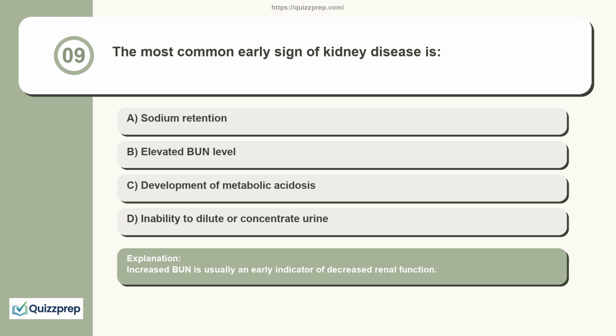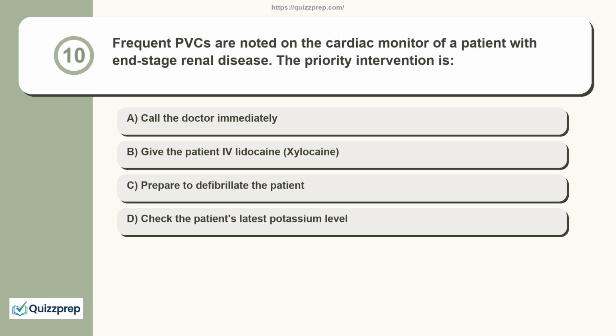Increased BUN is usually an early indicator of decreased renal function. Question 10. Frequent PVCs are noted on the cardiac monitor of a patient with end-stage renal disease. The priority intervention is: call the doctor immediately.